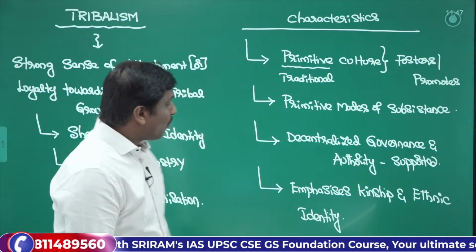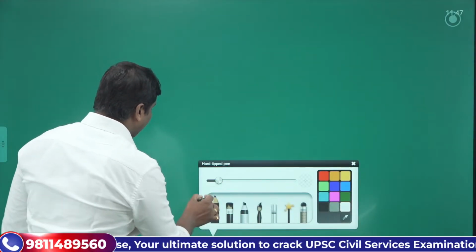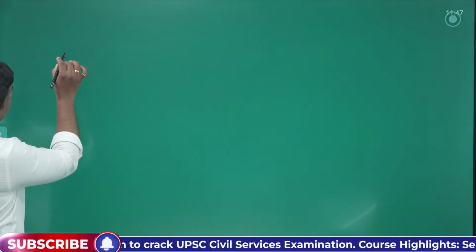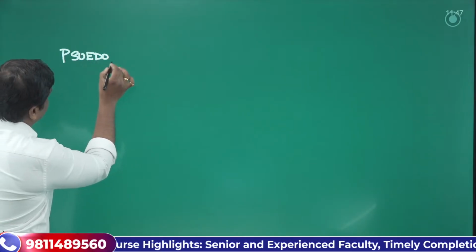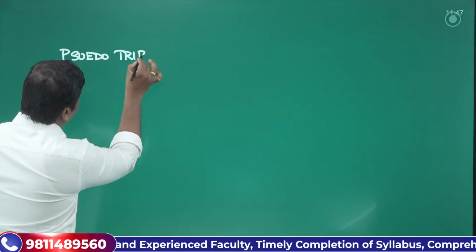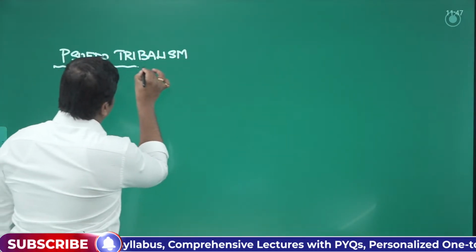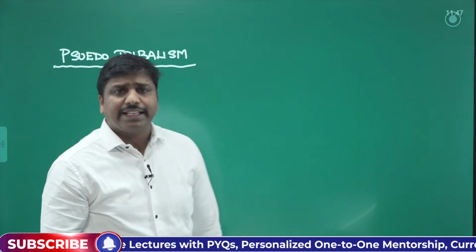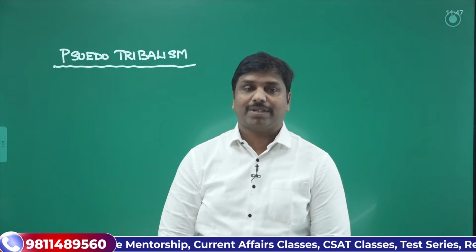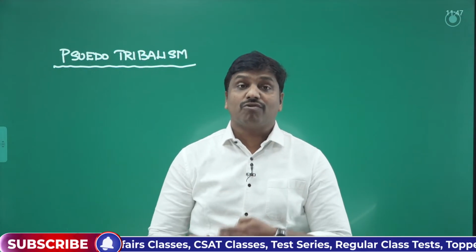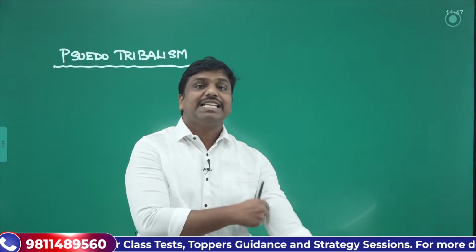So what about the next one, pseudo-tribalism? Now can you guess what pseudo-tribalism is? Look at the word and try to say what it means. That itself is saying something. Pseudo-tribalism means what? The name itself says it's a kind of false tribalism. It's a kind of fake tribalism, or a tribalism that is not original in form, rather a borrowed type of tribalism that we can say.